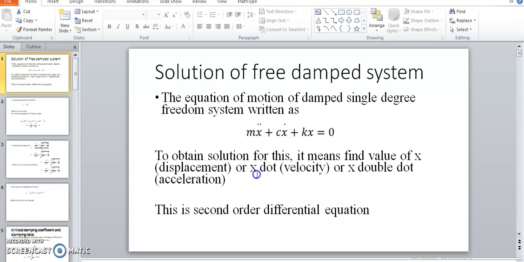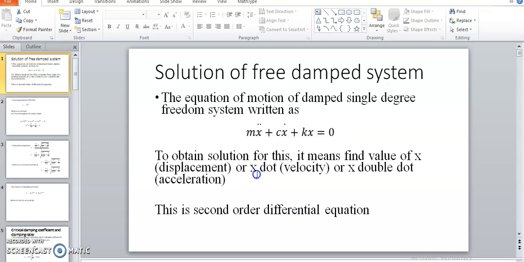Free vibration means the excitation force is provided only once, during the disturbance of the system from its equilibrium position. So for a damped system, we write the equation of motion as m x double dot plus c x dot plus k x is equal to 0.